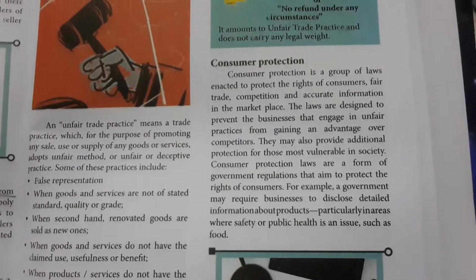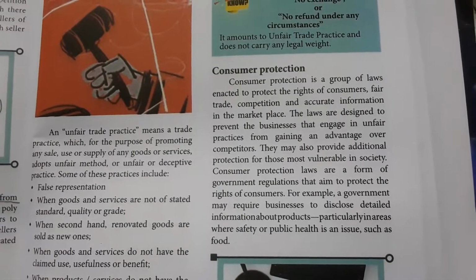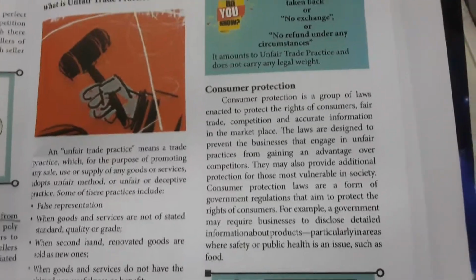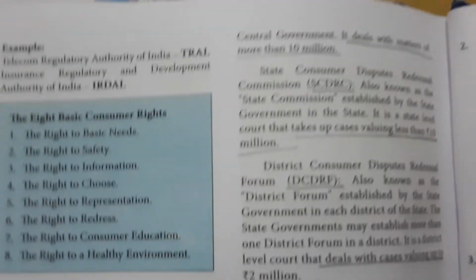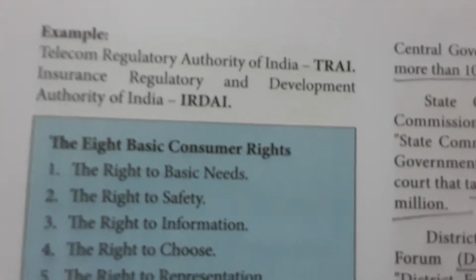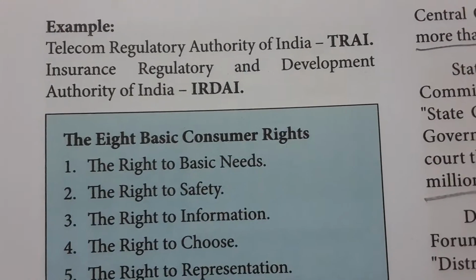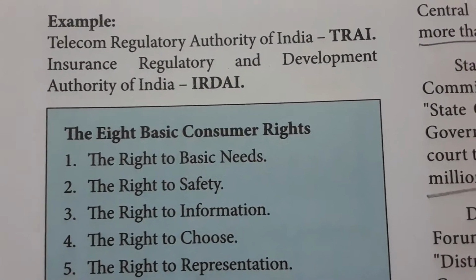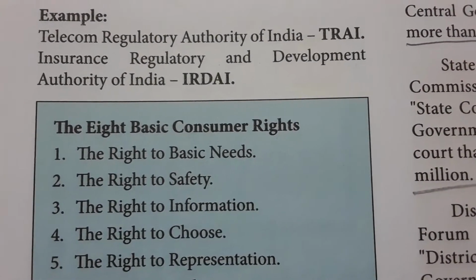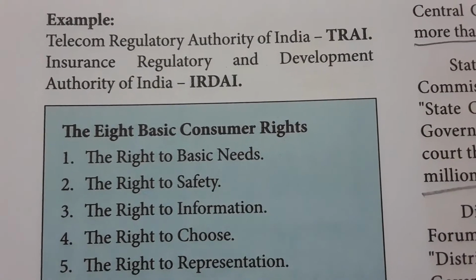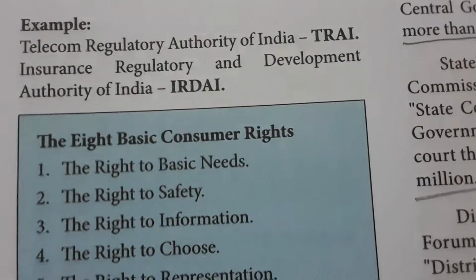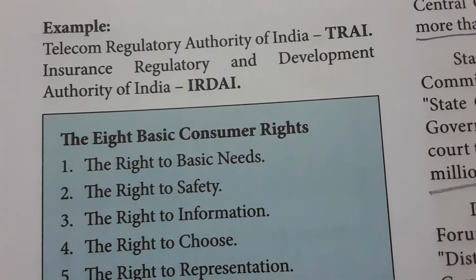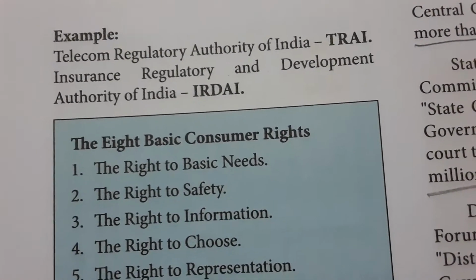Consumer protection is linked to the ideas of consumer rights and to the formation of consumer organizations. The government will guide you on how to do all these activities. The Telecom Regulatory Authority of India, TRAI, is one of the consumer protection bodies, and also the Insurance Regulatory and Development Authority, IRDAI. They may ask: TRAI stands for Telecom Regulatory Authority of India, and IRDAI, Insurance Regulatory and Development Authority of India.